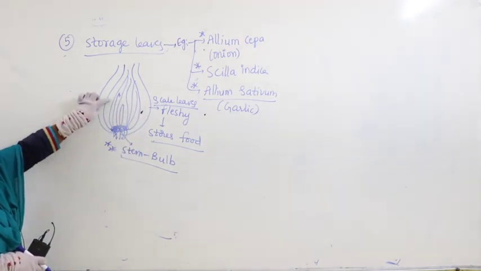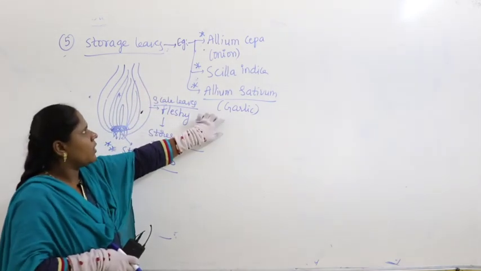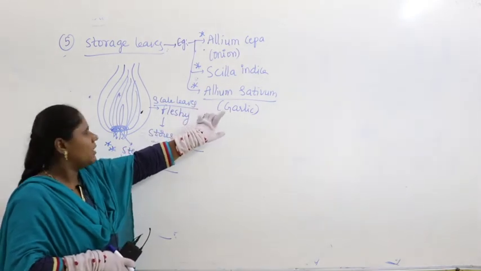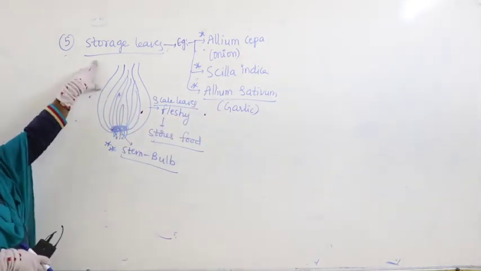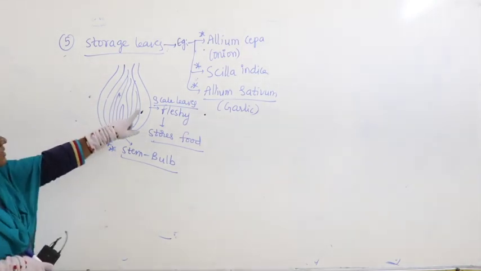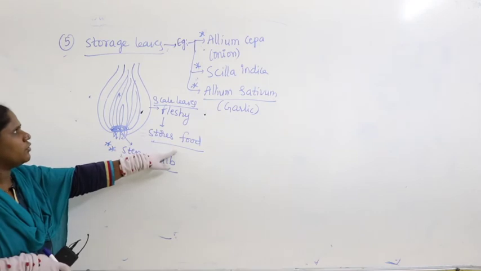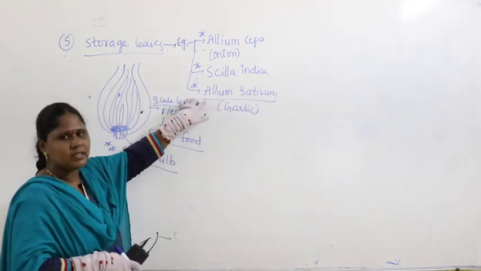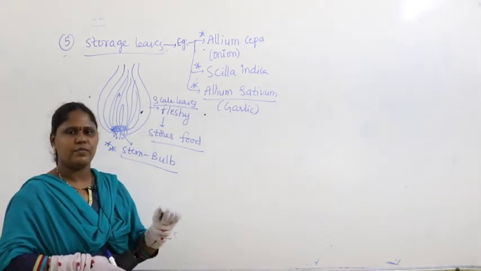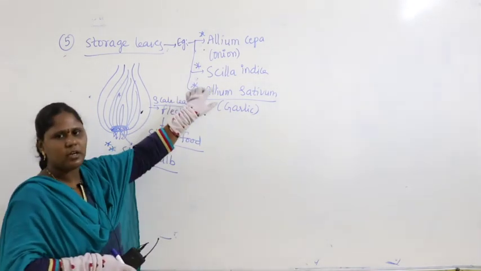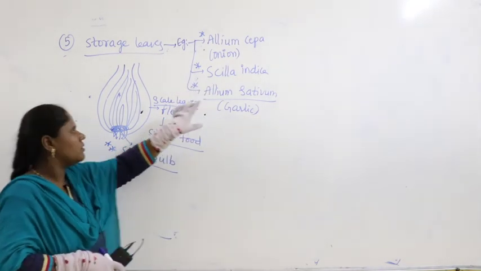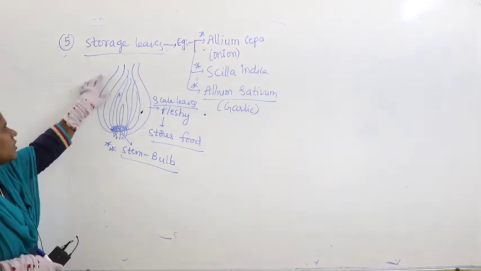That is why in onion as well as in garlic, what is onion? Allium cepa. What is garlic? Allium sativum. In these two cases, the leaf stores food, that is why they are called storage leaves. Scale leaves become fleshy and store food in all these cases. So, they are examples for stem modification, also examples for leaf modification. Scilla indica, commonly called scilla. So, here what you find are called storage leaves.